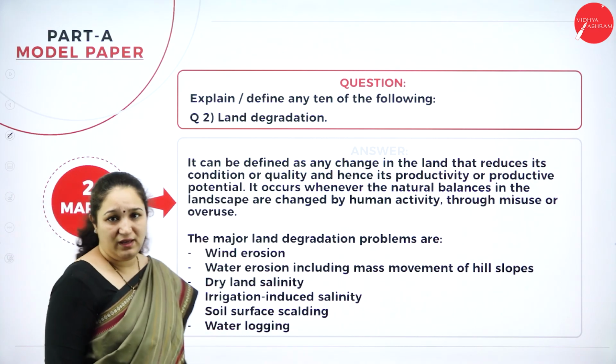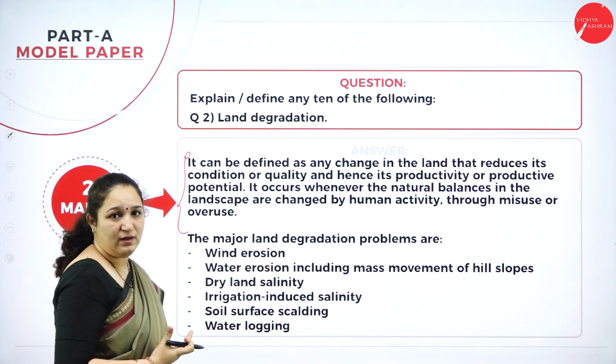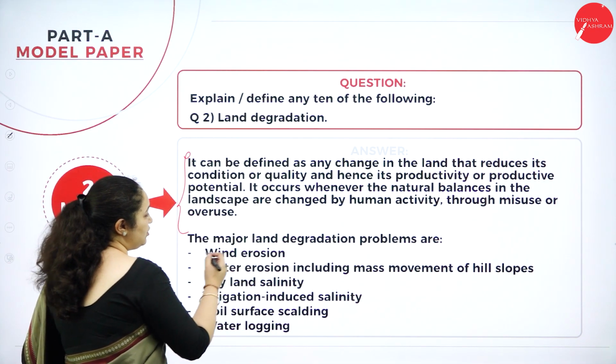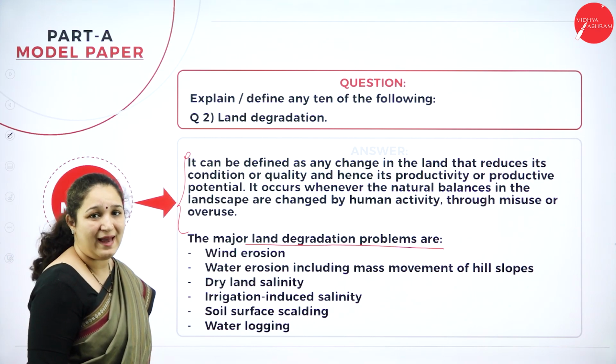So what is land degradation, you need to explain. What exactly is the meaning of land degradation in 1 or 2 lines, and then you can write what the major problems causing land degradation are.